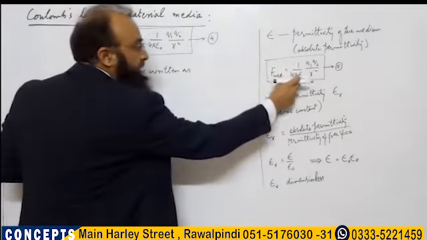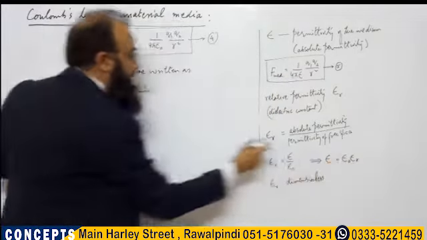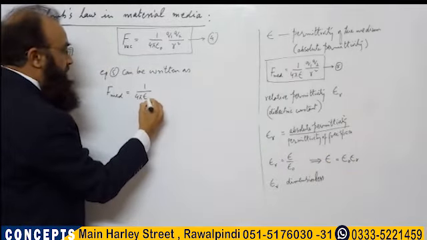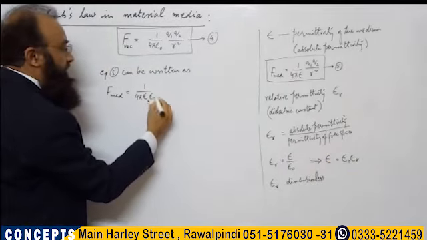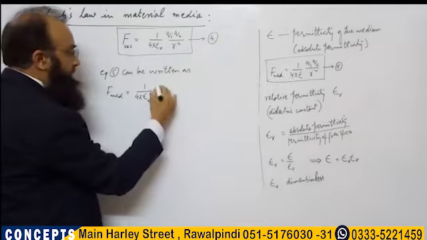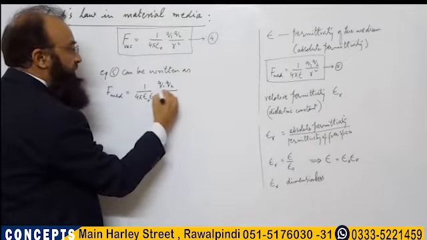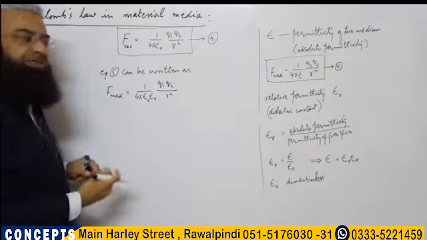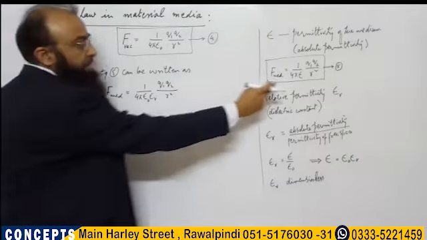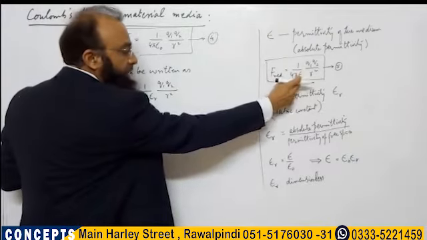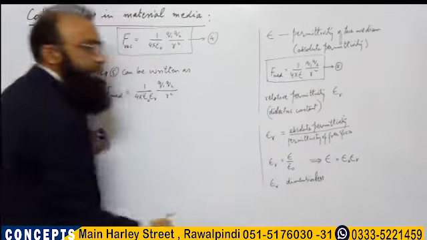So replacing epsilon by epsilon naught epsilon r, we get q1 q2 divided by r square. This was equation 5. Now we have replaced this epsilon by epsilon naught epsilon r.